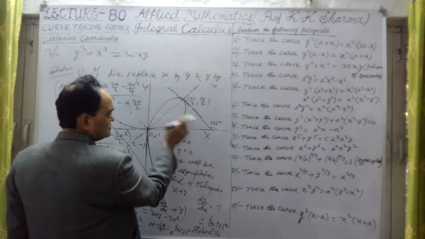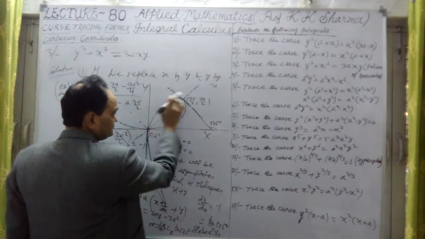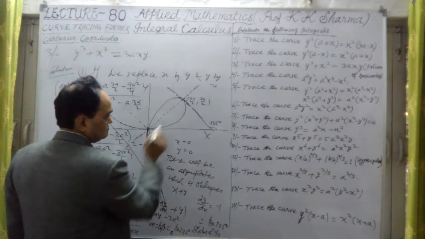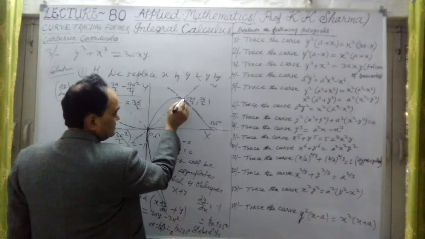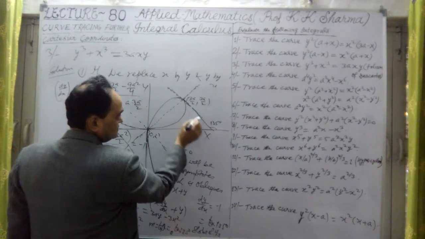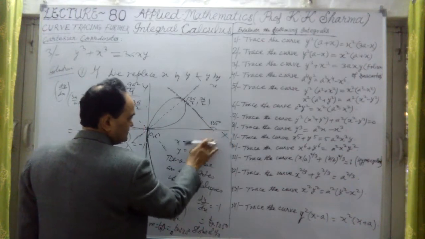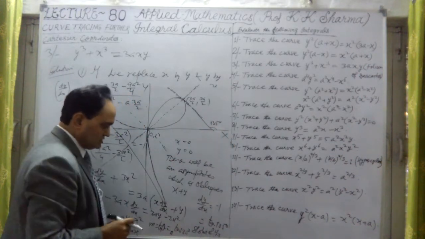So we have just calculated that this nodal type of curve is intersecting the line y equal to x, where the tangent is making an angle of 135 degrees with the axis of x.